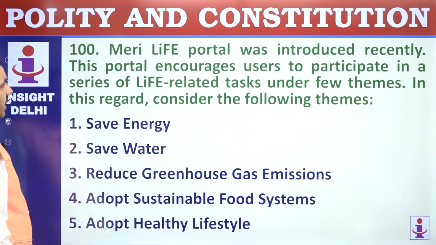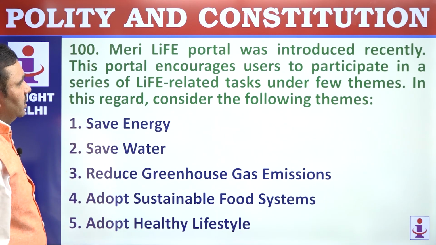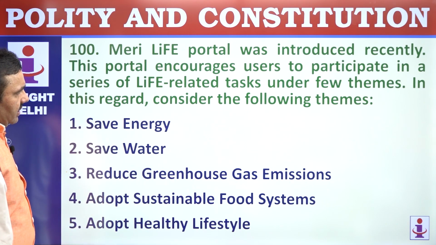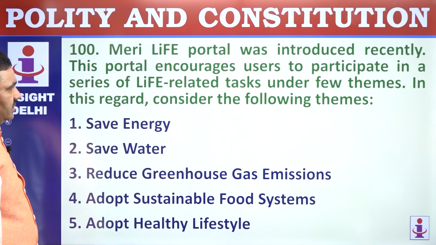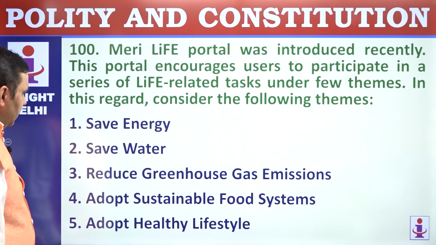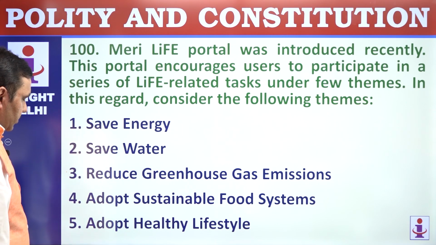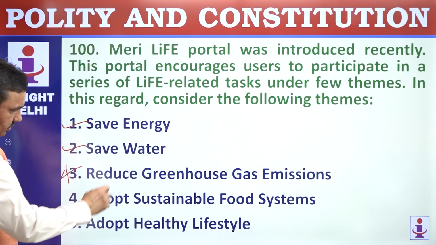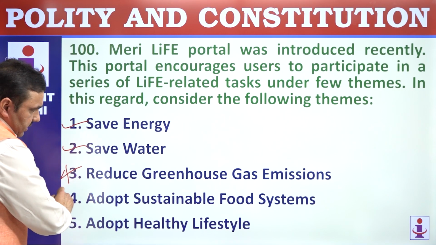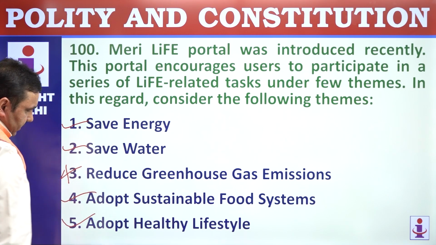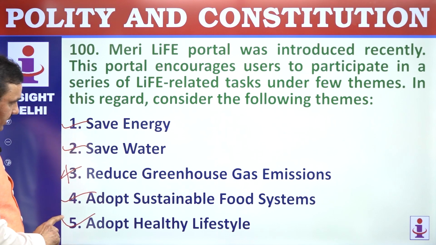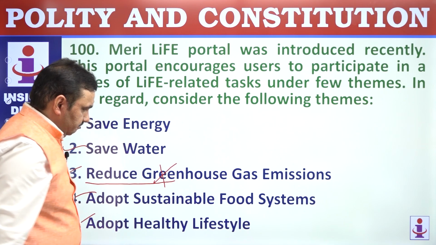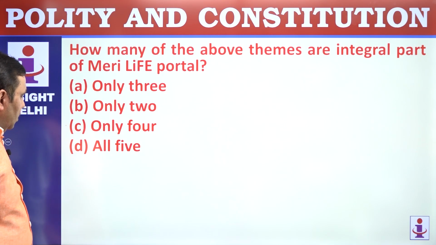D. The last question here, Mission LiFE portal was introduced recently. This portal encourages users to participate in a series of life-related tasks under few themes. In this regard, consider the following themes: save energy, save water, reduce greenhouse emissions. That's correct. But this is not there. Reduction of single-use plastic is one of the options. This is there. Adopt healthy lifestyle is correct. So there are 5 parameters here, but the 5th one is reducing use of single-use plastics. Only 4 here.